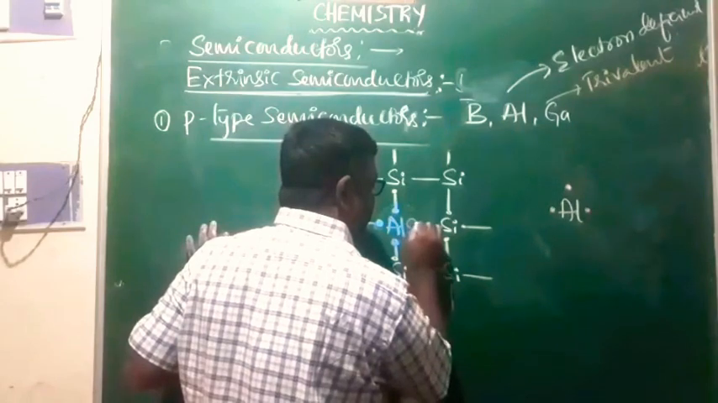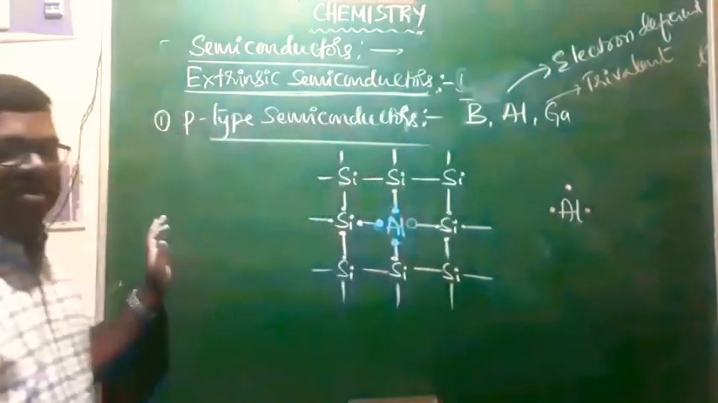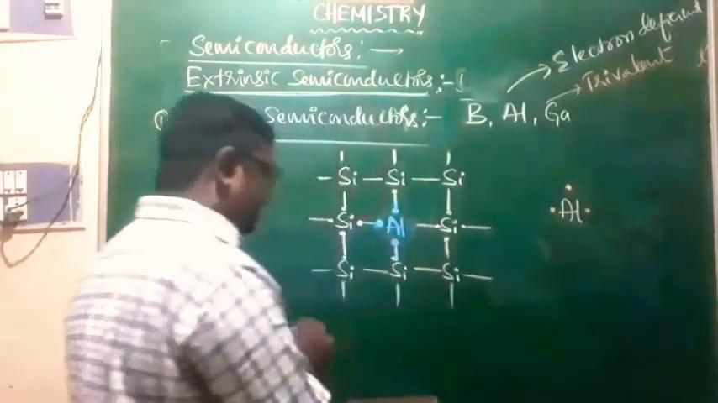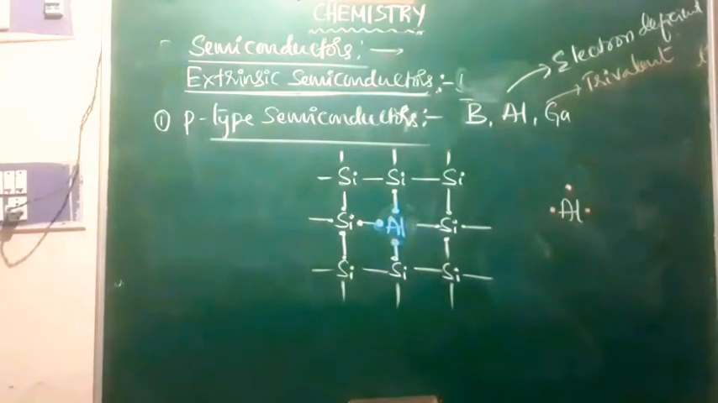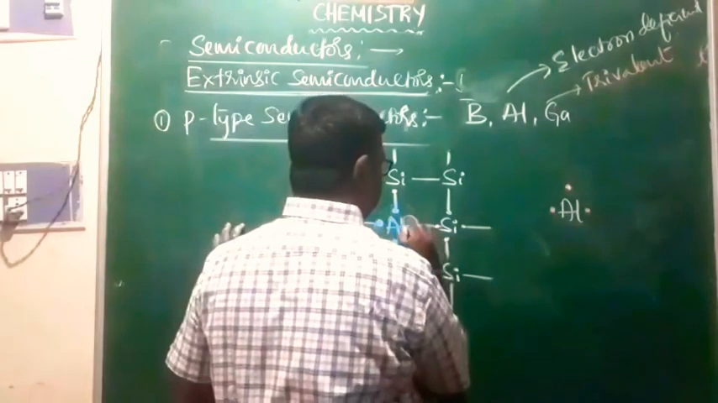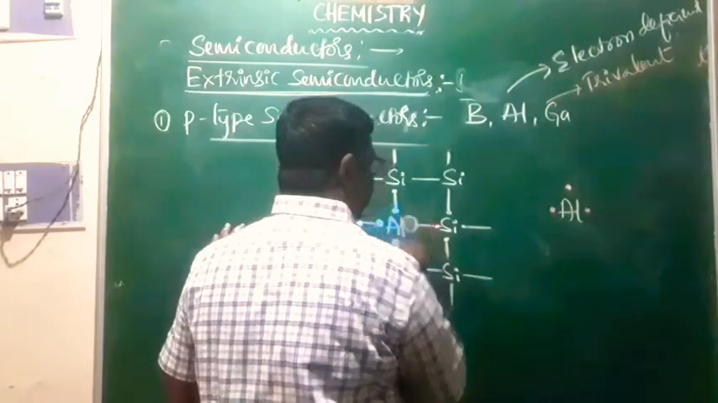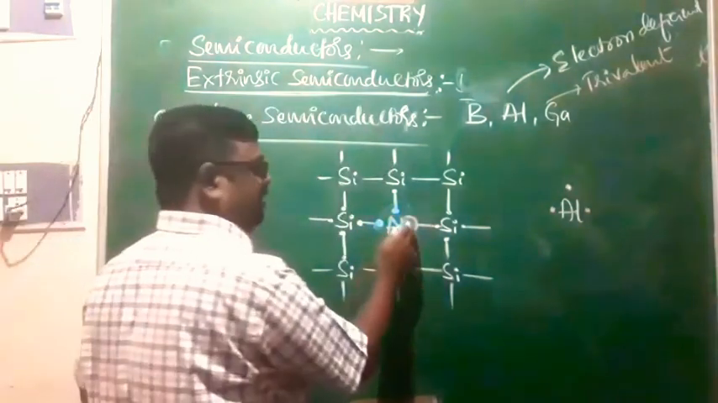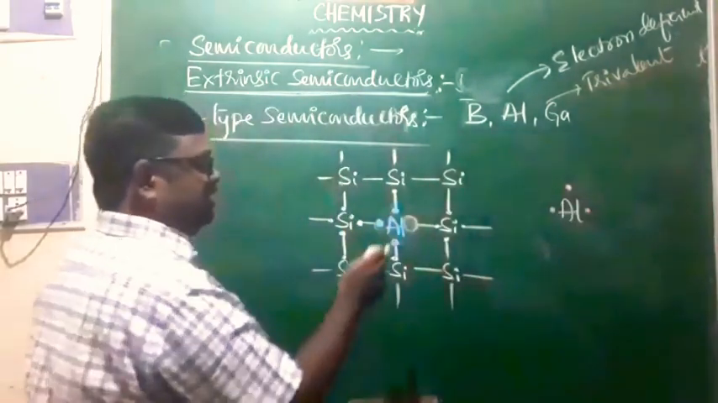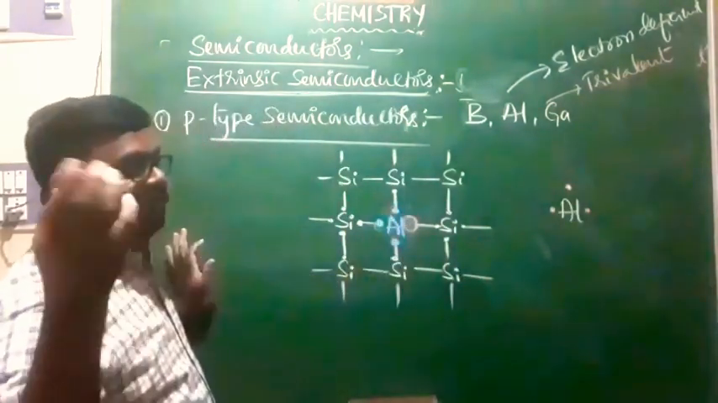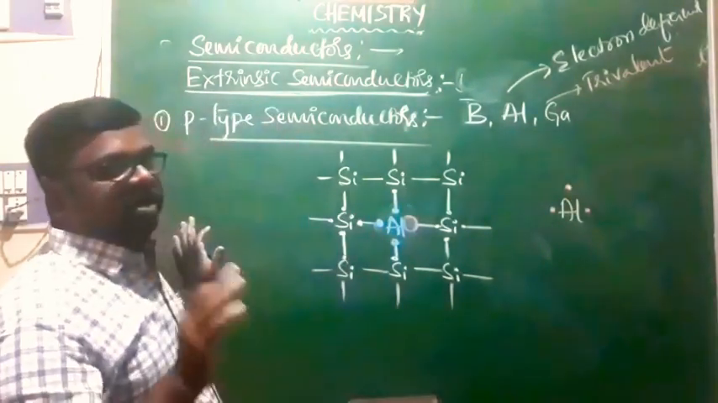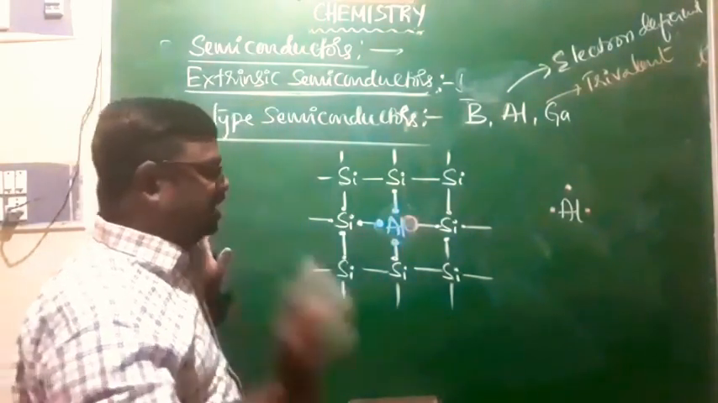That creates a vacancy, or you can say a hole, due to the shortage of 1 electron. And that's why in the case of P-type semiconductors, holes are the carriers of electric current. All the 3 electrons are used for covalent bonding. There is a shortage of 1 electron because we need 4 electrons. Out of 4, aluminum contributes 3, and therefore there is a shortage of 1 electron, and the